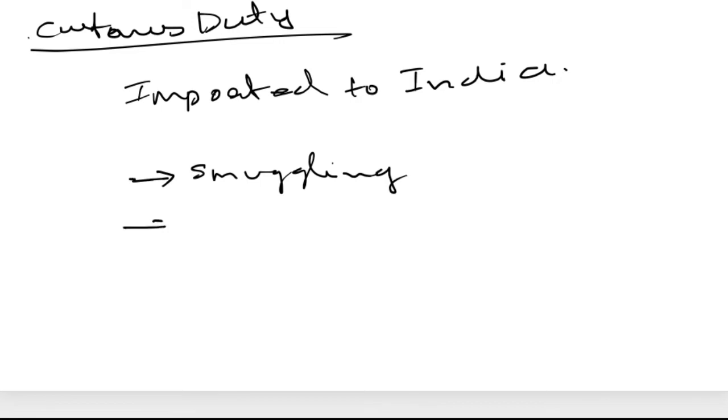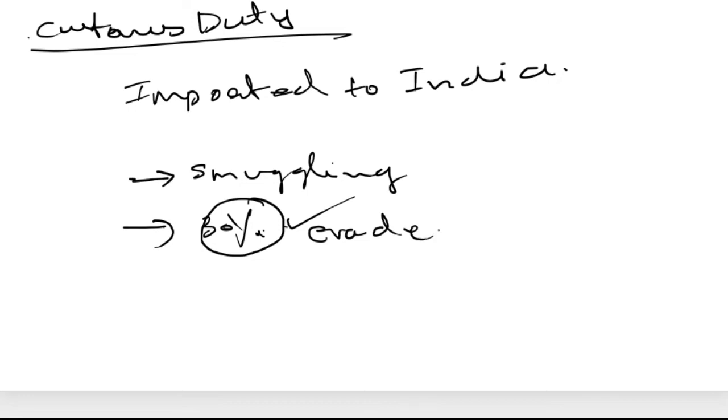You can bring as much gold as you want. There is a permitted limit, but if it is in excess of the permitted limit, definitely you have to pay 30 or 40% custom duty. Then it is legal. Otherwise they evade the tax amount, the custom duty.